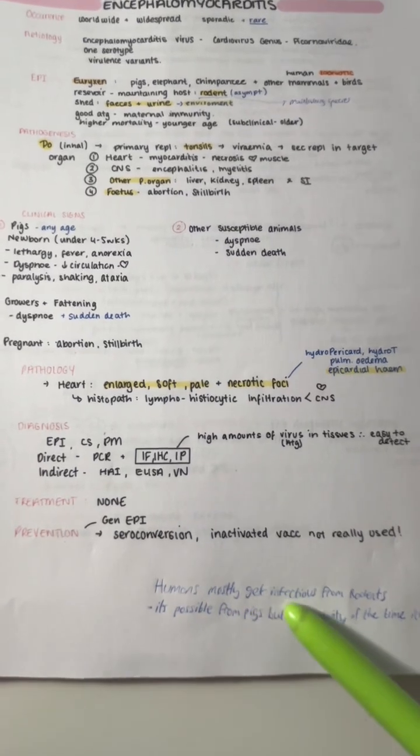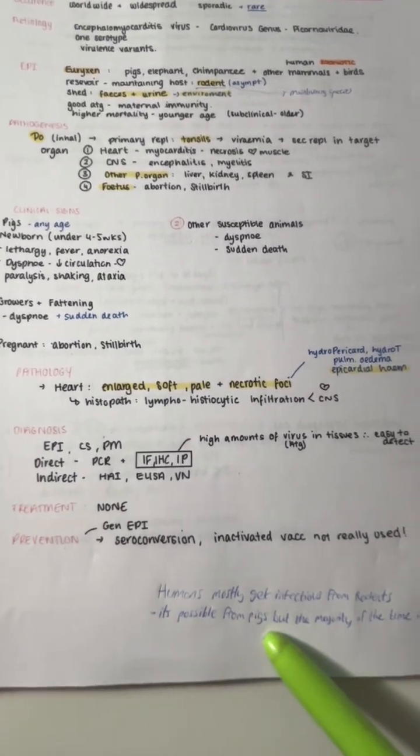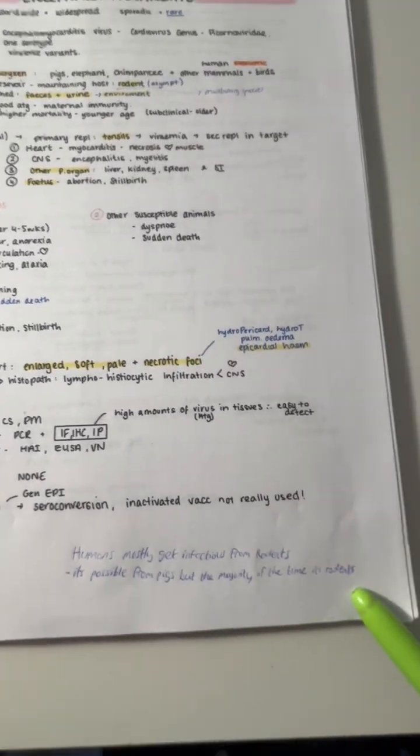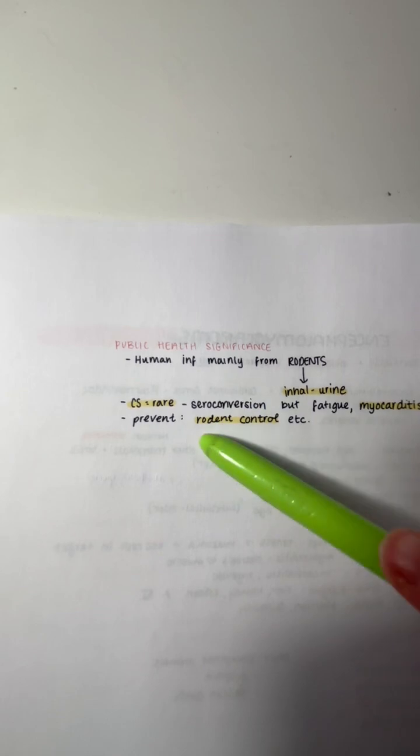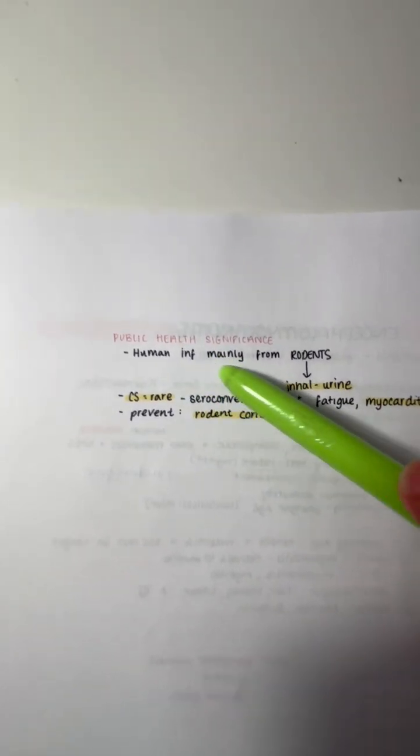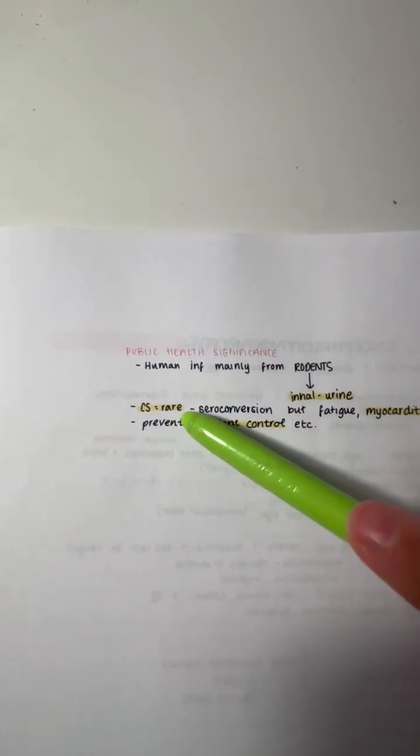Humans mostly get infected from rodents. It's possible to get infected from pigs, but the majority of the time it's through rodents. They become infected through rodents by inhaling the urine. To prevent this, you need to have rodent control. There is a public health significance, as the clinical signs, even though they're rare, can cause fatigue and myocarditis in humans.